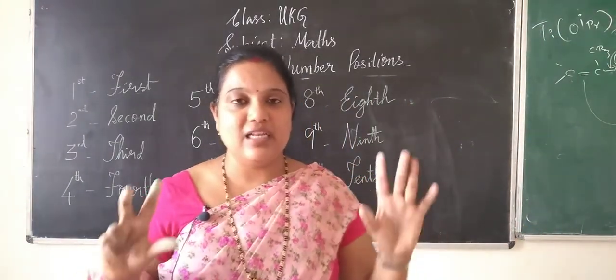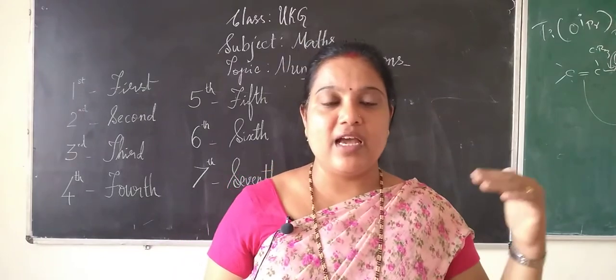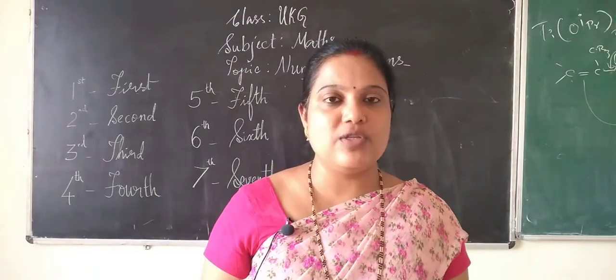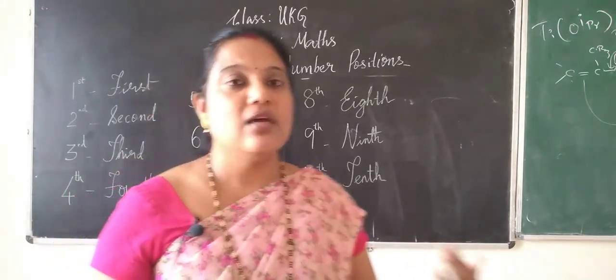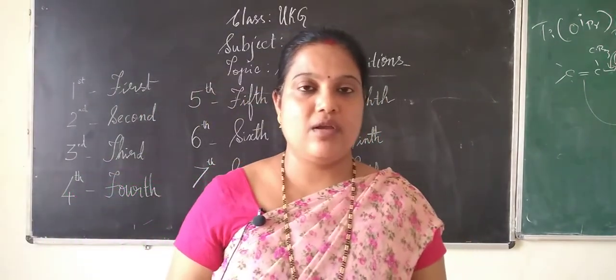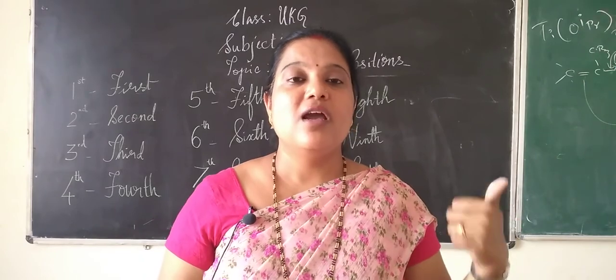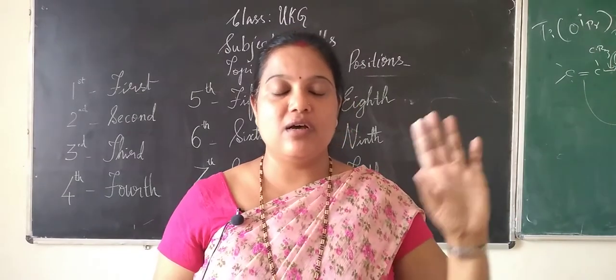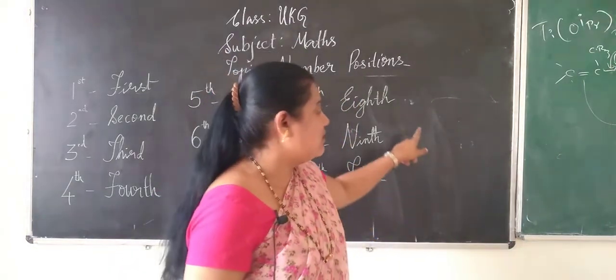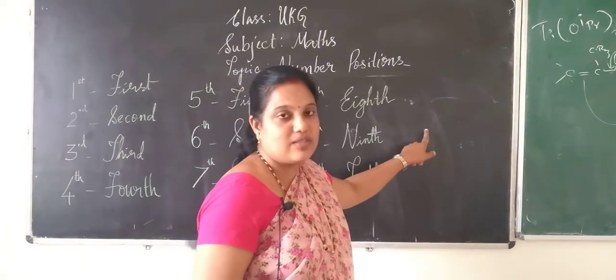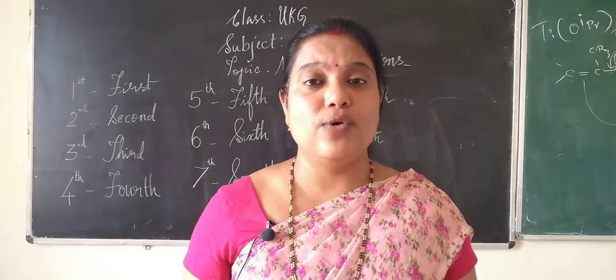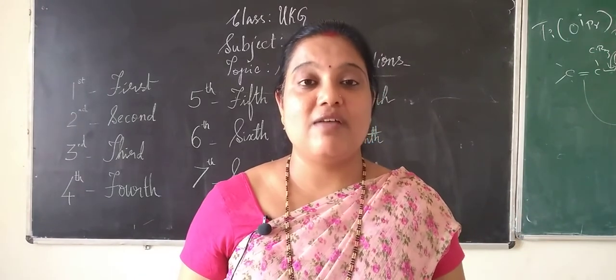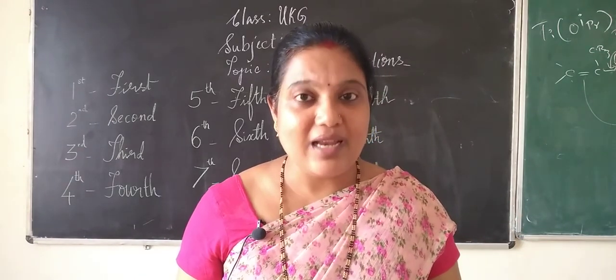Numbers are written in order, and as their position is, you have to say the number names in that manner. If the item is in the first position, then you have to say first, second, third, fourth, fifth, sixth, seventh, 8th, 9th and 10th.